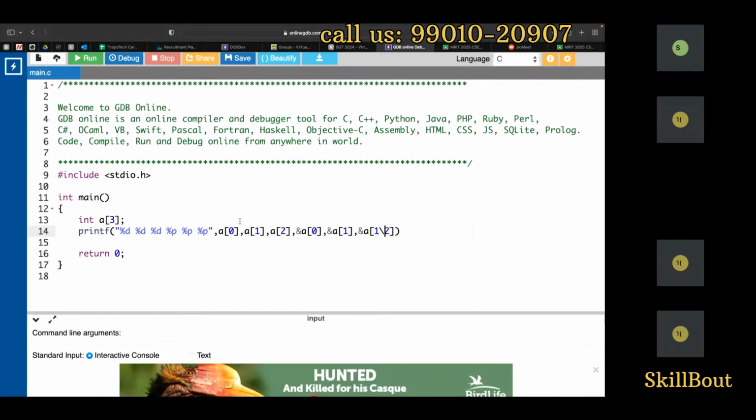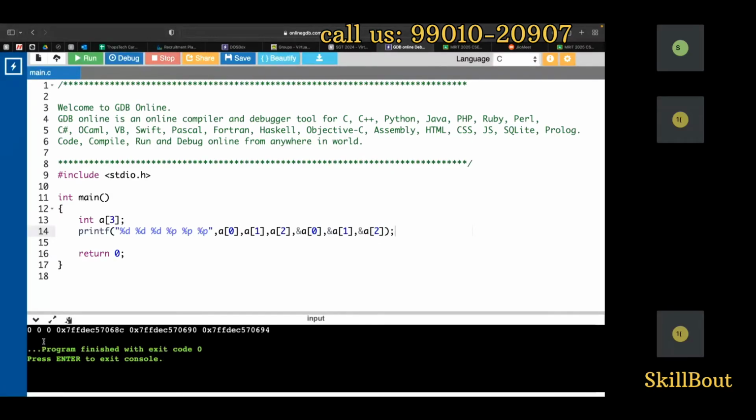Okay, the rain is so beautiful over here. Okay, so if I run this program, what I get is 0, 0, 0. It might be a garbage value also. It might be a 0 also. Let's not worry about that. Most probably you can say it has garbage values. That will be a decent answer.